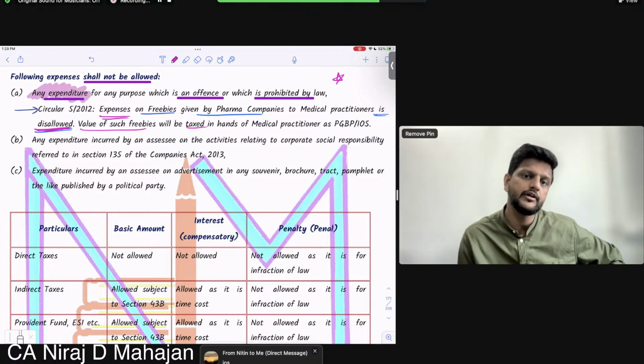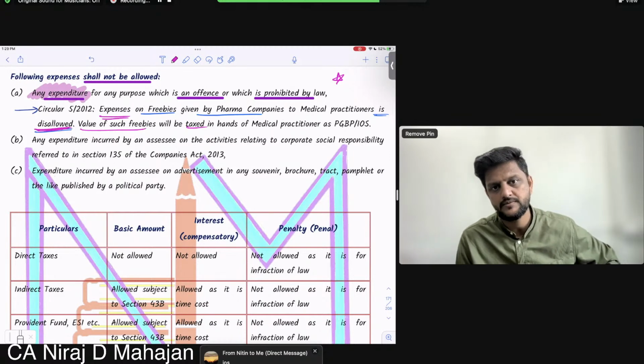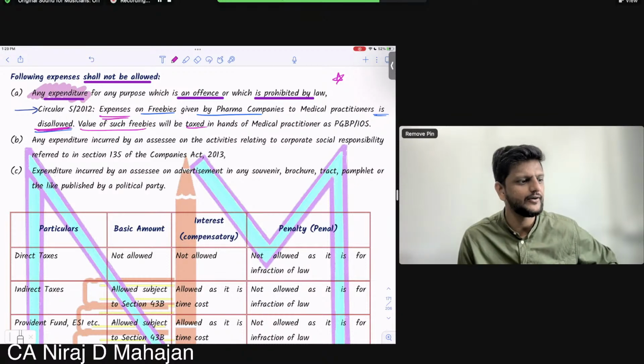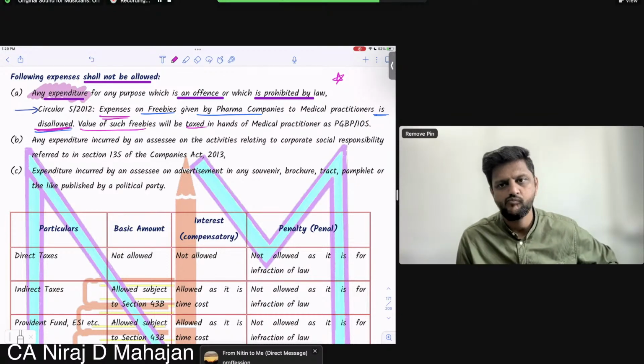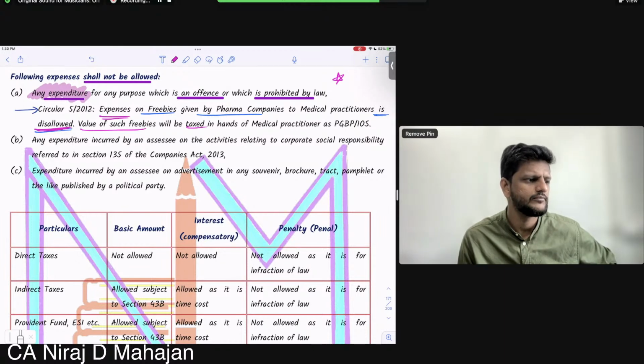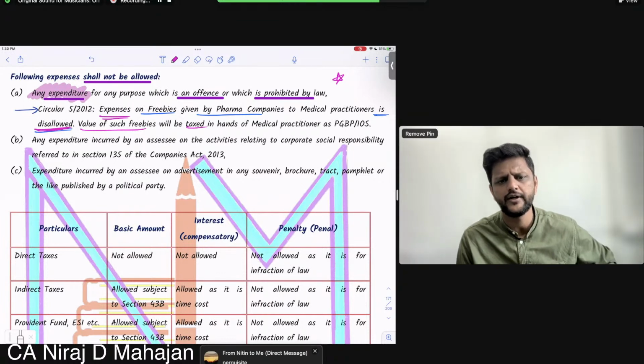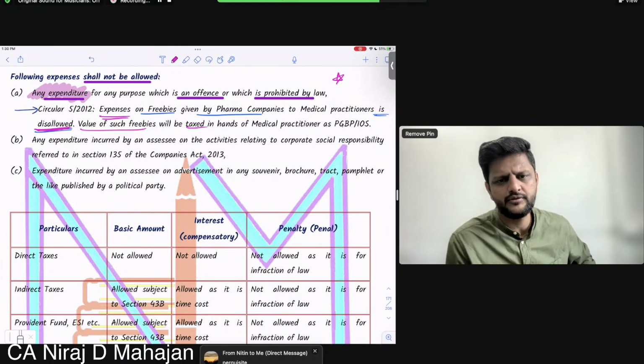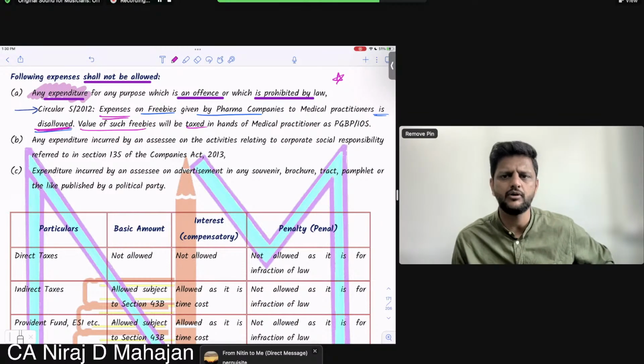Tell me about PGBP. Give me a reference of PGBP. Where in PGBP have they said this? I am giving you a hint now. Check section 28. Go back and check the charging section. Is there any word used in the charging section? Value of any... Very good, Indrajit. Value of any perquisite arising from the business or profession. That perquisite will obviously be taxable under PGBP.